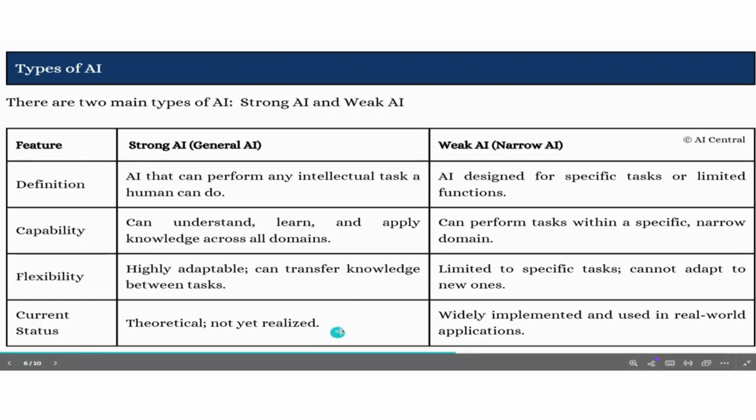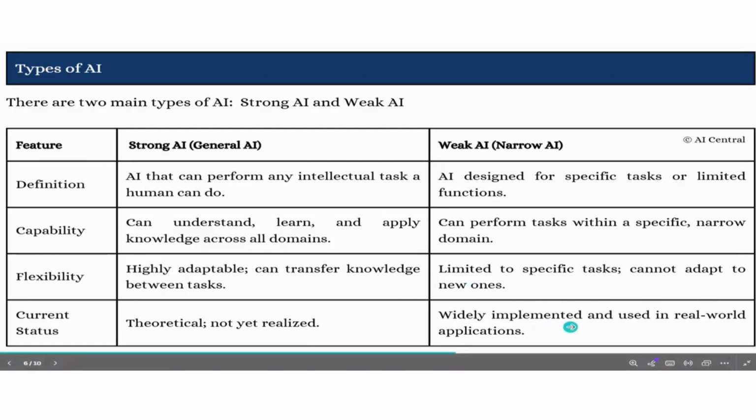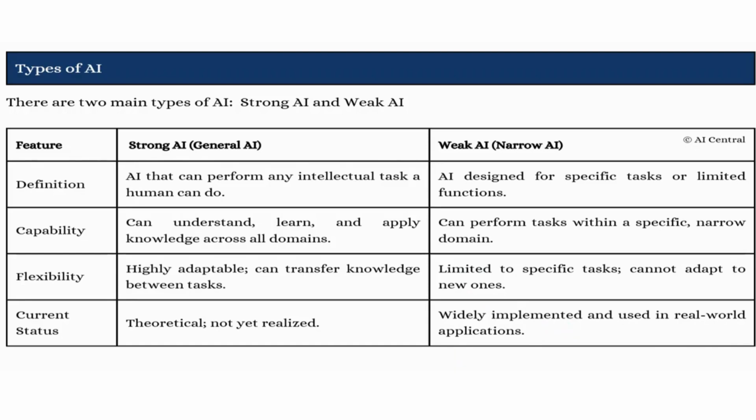Strong AI is still conceptual and it is not yet released, and no such AI system exists which is 100% perfect. In contrast, weak AI is widely implemented, and whatever AI systems we are using are the examples of weak AI. Majorly, we can say that.